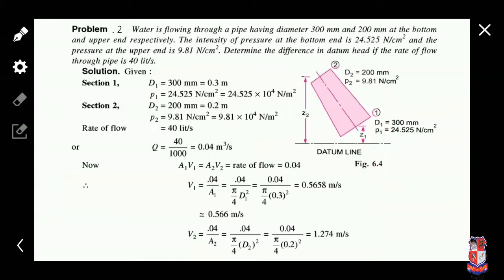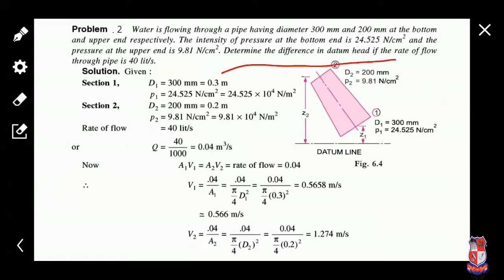The intensity of pressure at the bottom end is 24.525 Newton per centimeter square. Pressure intensity at the upper end is 9.81 Newton per centimeter square.